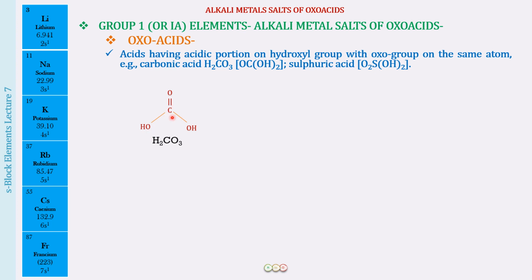Okay, so we have at least one OH group, and the atom to which this OH group is attached should also have an oxo group. That means a double bonded oxygen. So we have an atom to which is attached at least one OH group, and the OH group should be such that it can release an H positive.